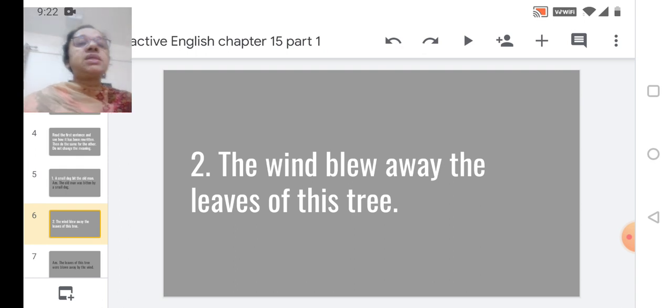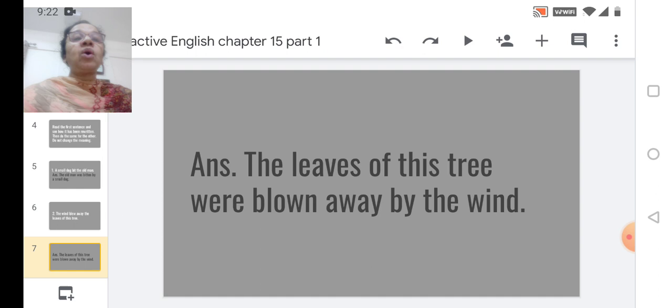Here we have this question: the wind blew away the leaves of this tree. Now can you try this, children? The leaves of this tree was, you cannot write blew, so what will you write? Was blown away by the wind. The leaves of this tree were blown away by the wind.